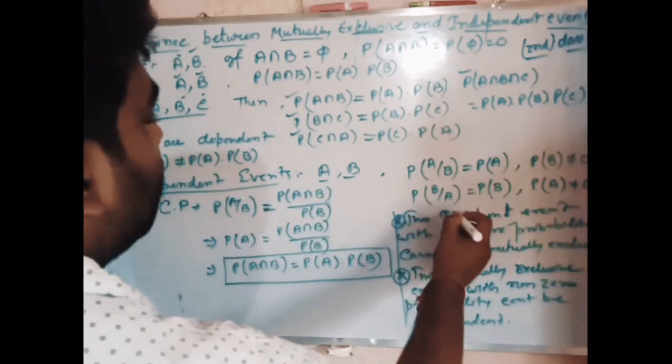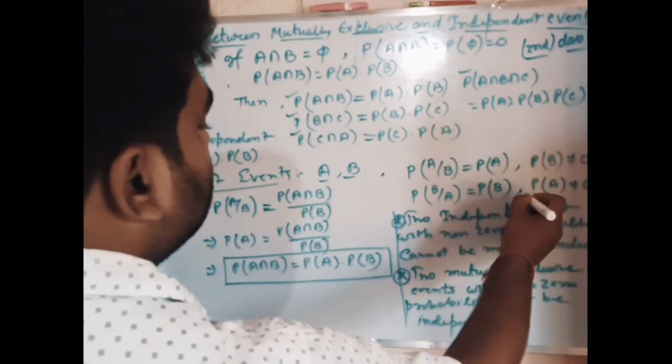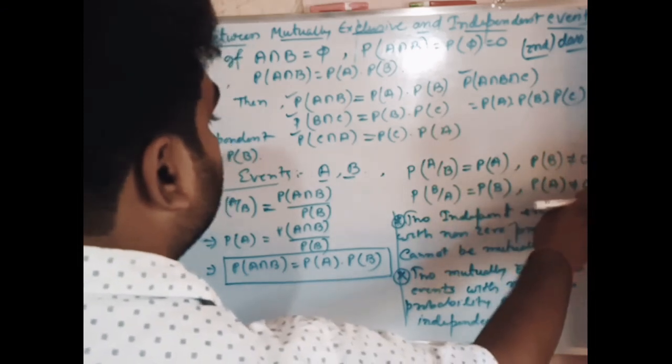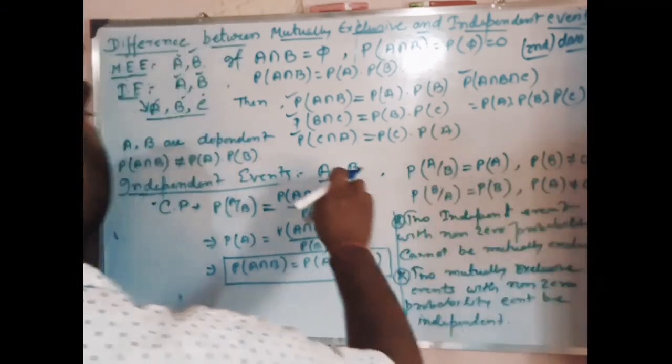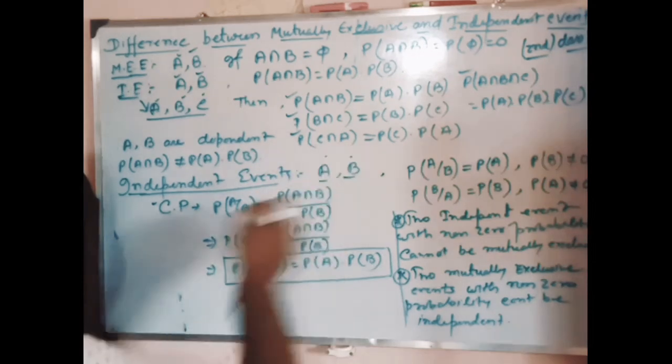Also, if P of B by A is equal to P of B where P of A is not equal to 0, if it happens, then also A and B are called independent events.